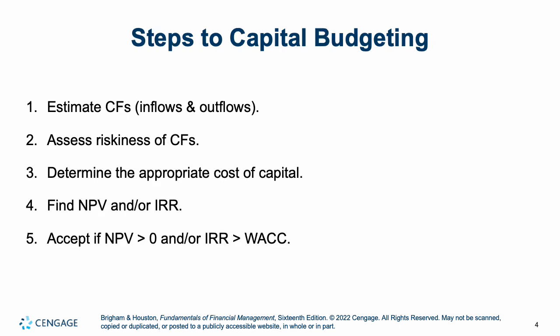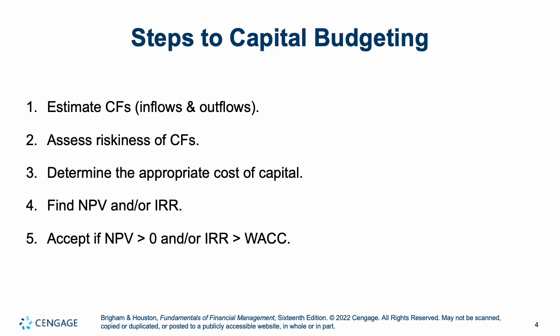Some steps of capital budgeting are the following. We're going to estimate our cash flows, anything coming in and anything going out, determine how risky those cash flows are, determine an appropriate cost of capital to use, find our net present value or IRR or internal rate of return, and finally, we're going to accept a project if that net present value, or what it's currently worth in today's money, is greater than zero, or if our IRR is greater than our cost of capital, meaning the project will return a greater percentage than it's going to cost us to use the funds.